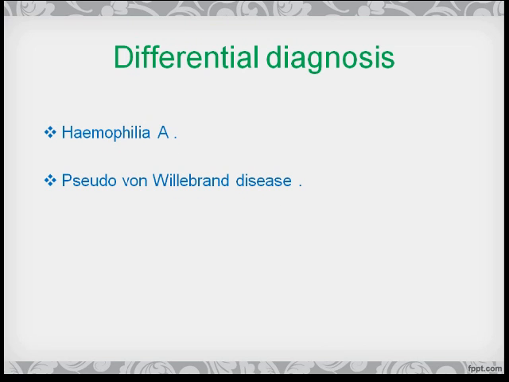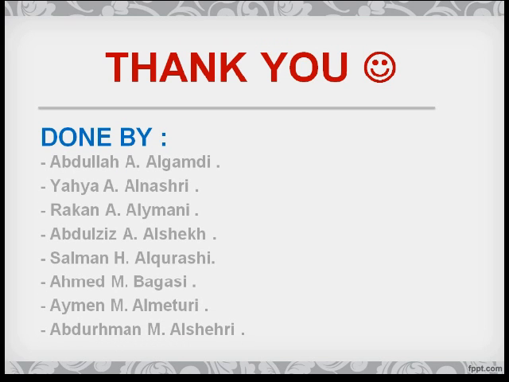And finally, there are some diseases that must be differentiated from von Willebrand disease, so we must know the differential diagnosis. Hemophilia A: factor VIII is reduced, whereas von Willebrand factor ristocetin cofactor is normal. Pseudo von Willebrand disease: a platelet disease involving increased affinity of platelet glycoprotein 1b for von Willebrand factor, with variable levels of thrombocytopenia. Done by a medical student at Al Qura University.